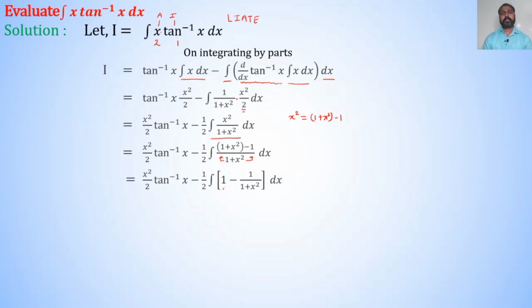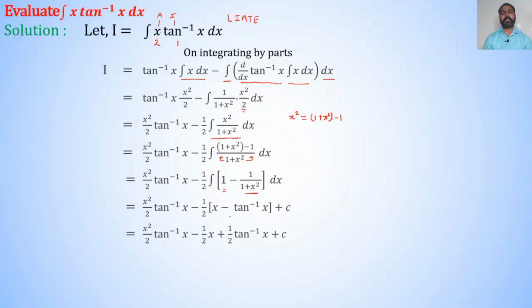Here inside the integration there is subtraction, so we separate integration sign, and we know that integration of 1 with respect to x is x, and integration of 1 upon 1 plus x square with respect to x is tan inverse x. Therefore, I is equal to x square divided by 2 into tan inverse x minus 1 upon 2 into x minus tan inverse x plus c.